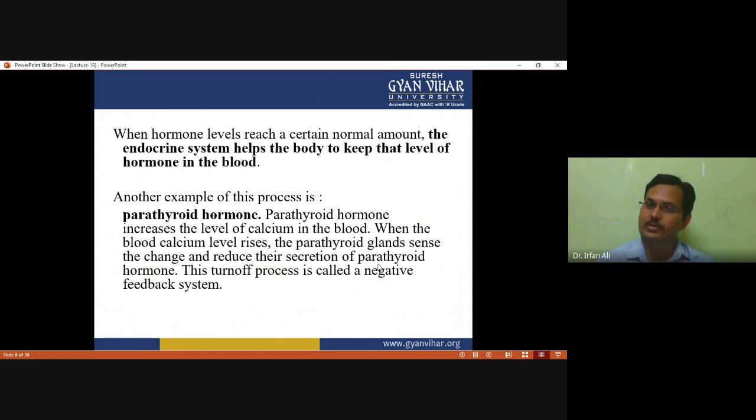So when hormone level reaches a certain normal amount, the endocrine system helps the body to keep that level of hormone in the blood. Parathyroid hormone increases the level of calcium in the blood. When the blood calcium level rises, the parathyroid gland senses the change and reduces its secretion of parathyroid hormone. This type of process is called a negative feedback mechanism.